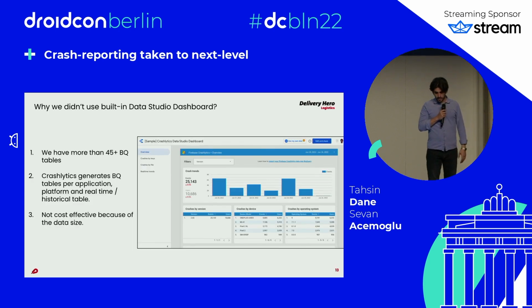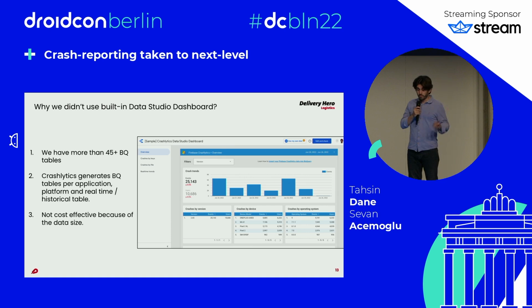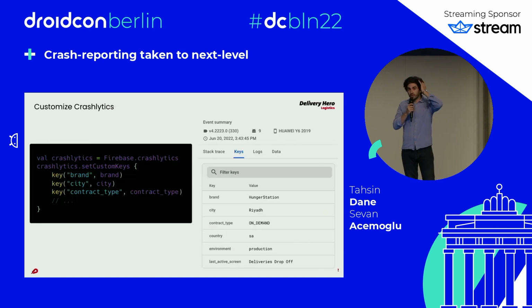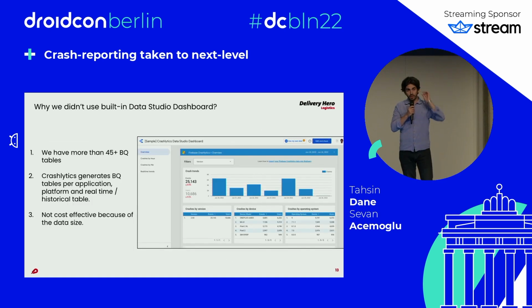And then, you might also ask why we didn't use the Data Studio sample dashboard. Again, there are some limitations, because we have more than 45 different tables. When you export Crashlytics, including real-time data, you will end up having 40 or 50 different tables, in our case, of course.